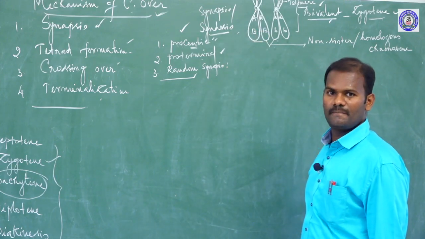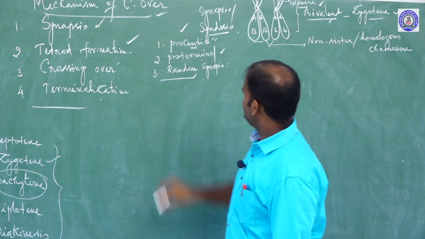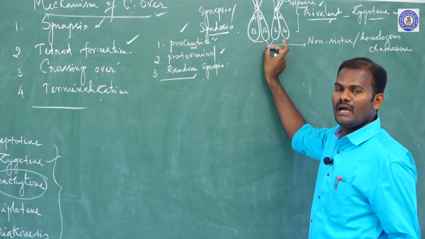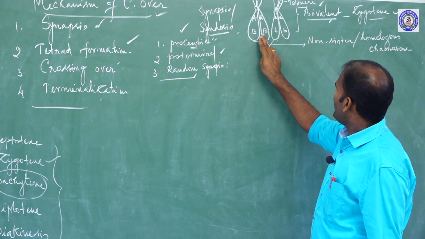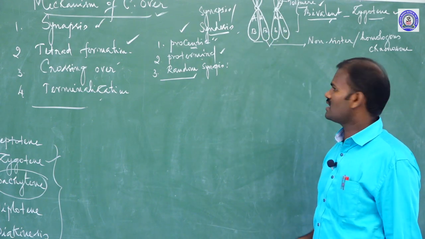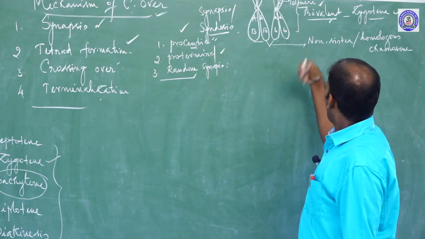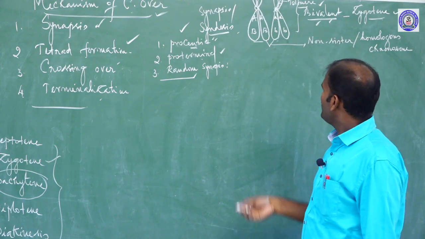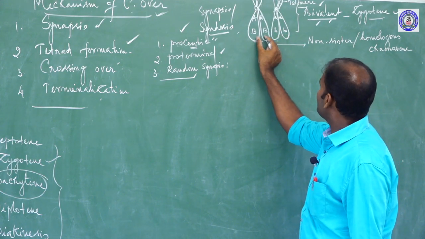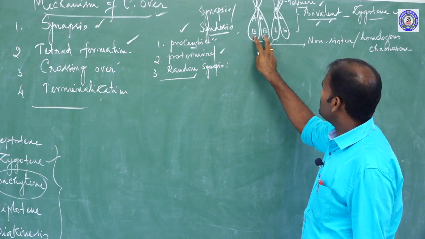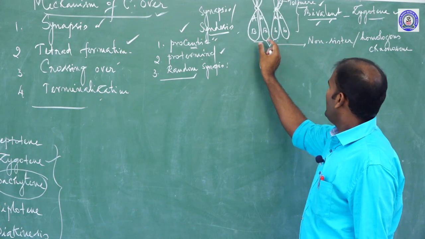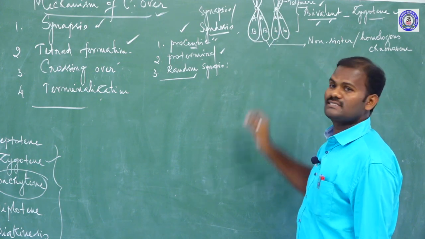So synapsis is over. Next, tetrad formation. Remember, a bivalent chromosome is a pair of homologous chromosomes. After bivalent formation, each chromosome divides to form two identical sister chromatids. These two are sister chromatids, but these two are non-sister.